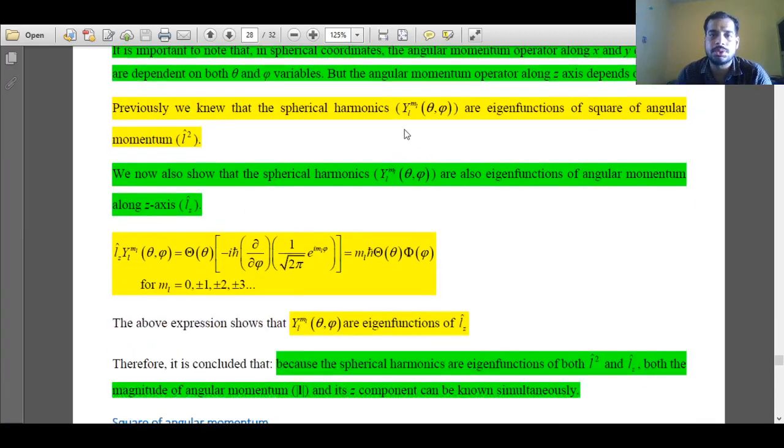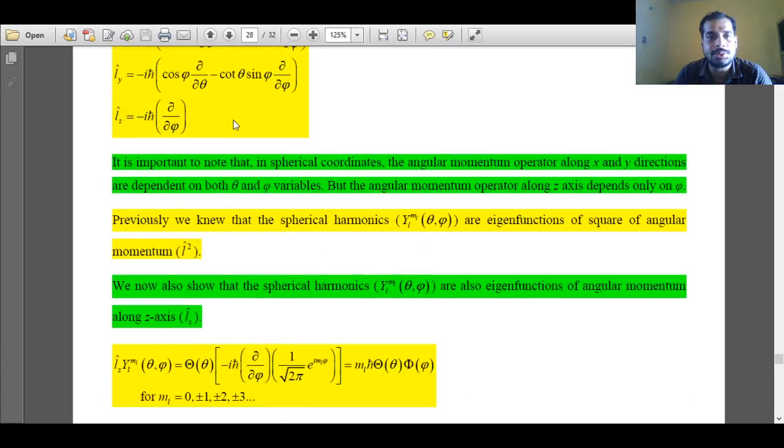Previously we have shown that spherical harmonics are eigenfunctions for the square of angular momentum. In the last session we discussed that spherical harmonics are eigenfunctions for the total energy operator. In this session we discussed that spherical harmonics are eigenfunctions for the momentum square operator, because angular momentum square and energy are separated by a multiplicative constant. So spherical harmonics are eigenfunctions for total energy and for the square of angular momentum. Now we will see that these spherical harmonics are also eigenfunctions for Lz.